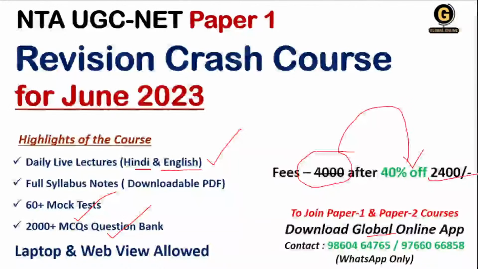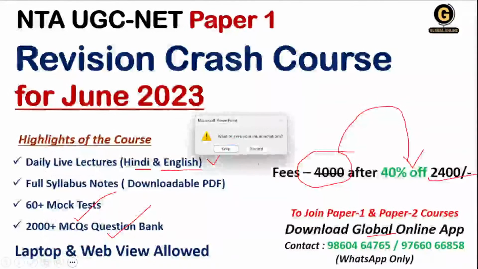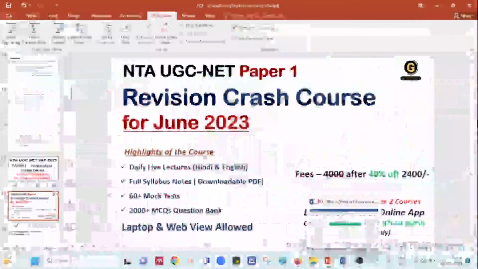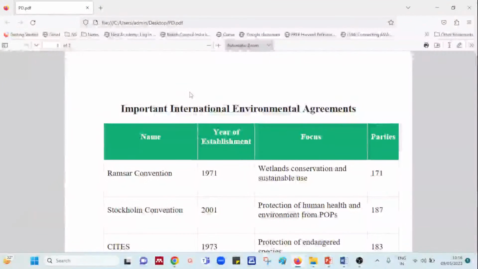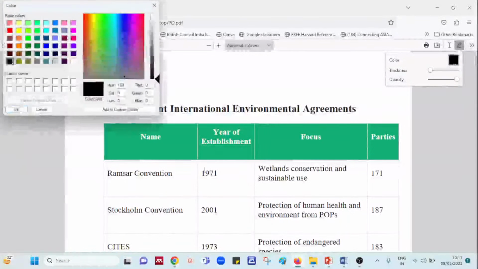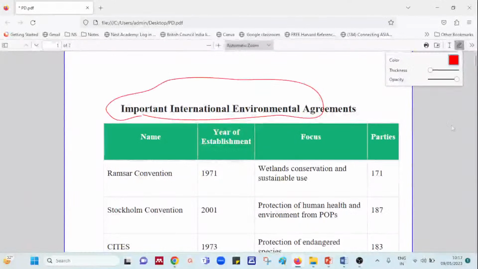So now we'll be going for these agreements. Let's see what are these important international agreements, and we are going to target these points with the help of the following concepts. We will be talking about important international environmental agreements.